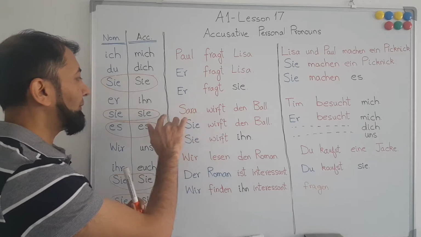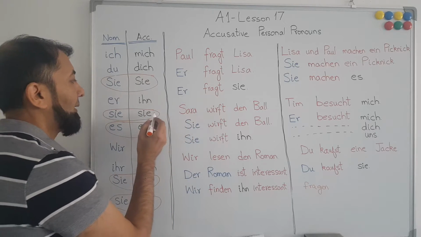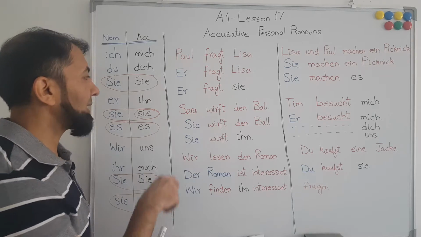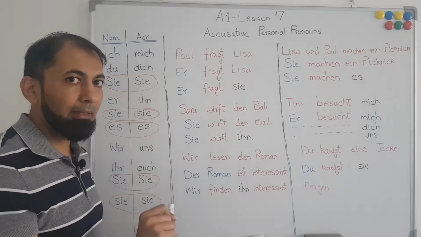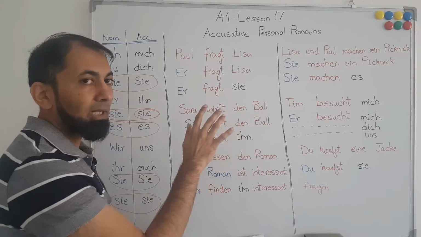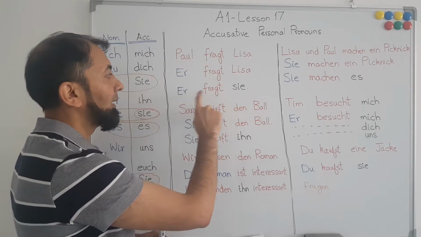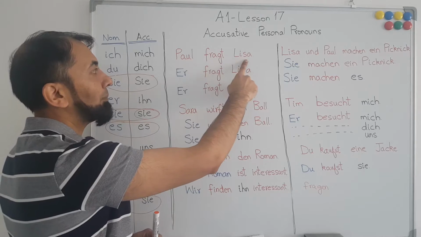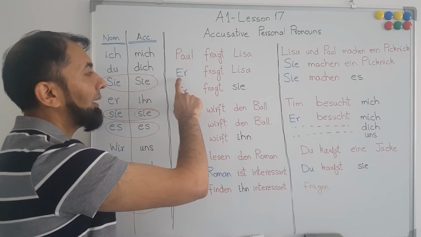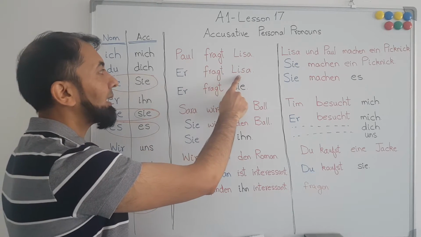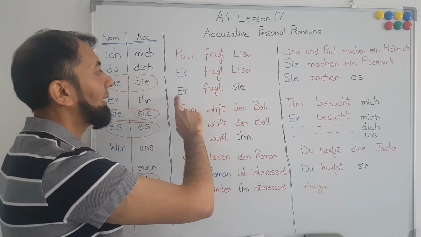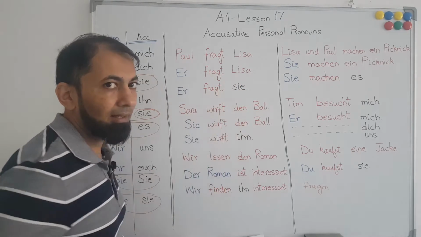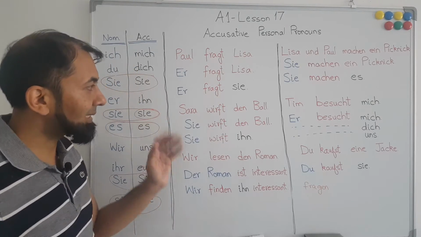Therefore, we will use a personal pronoun in the accusative case, and the personal pronoun for her in accusative case is sie. Er fragt sie. Paul fragt Lisa. Paul asks Lisa. Er fragt Lisa. He asks Lisa. Er fragt sie. He asks her.